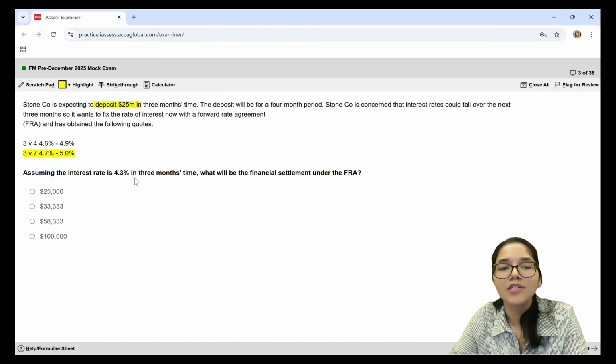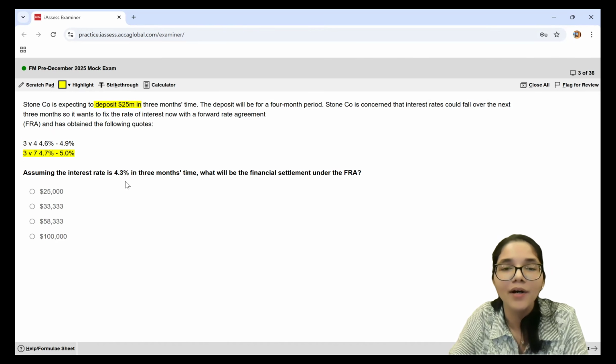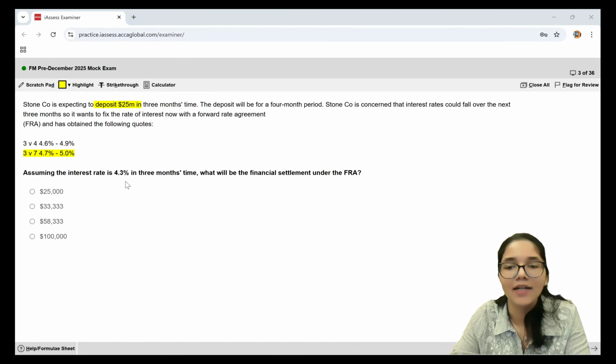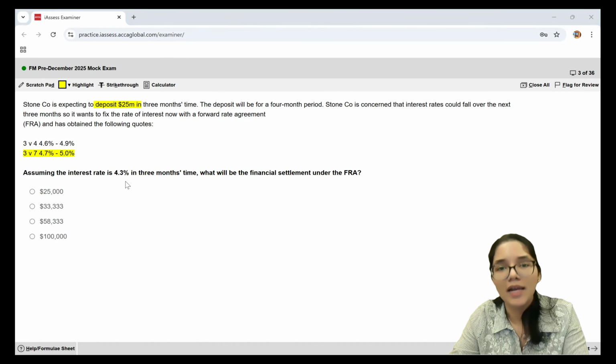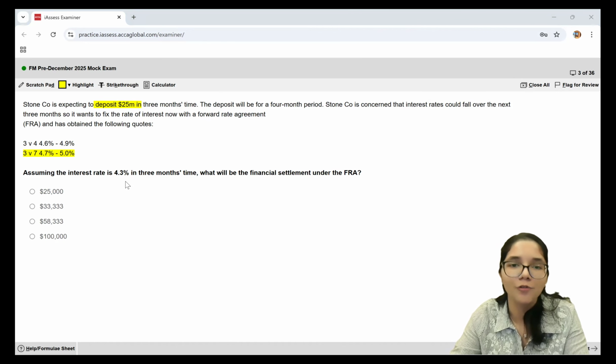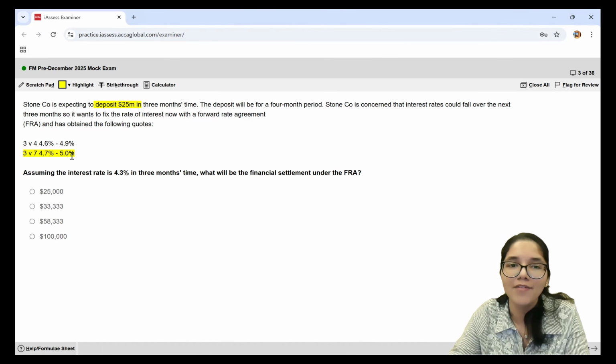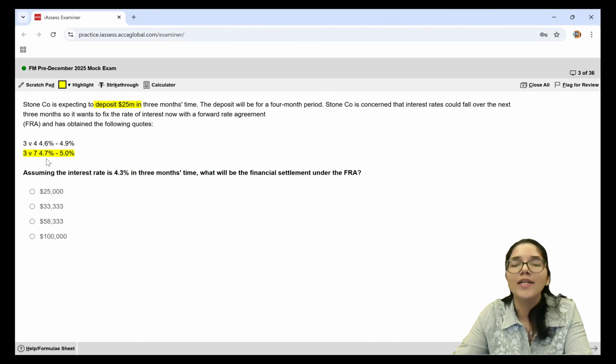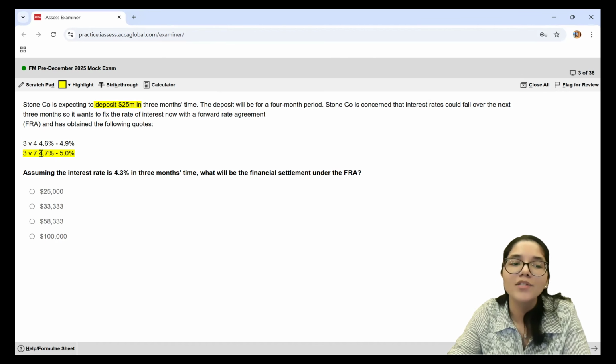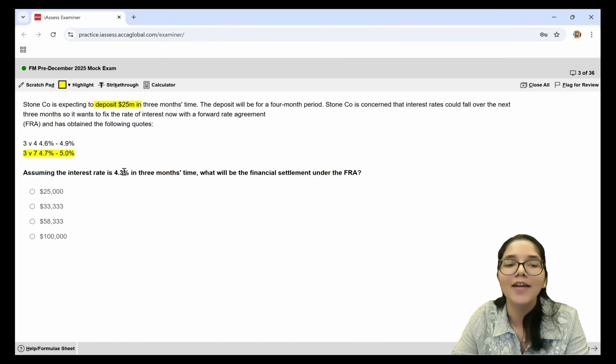Now, assuming that the interest rate is 4.3% in 3 months' time, I am supposed to tell what will be the financial settlement under the FRA. So what happens is you've locked these rates. Now, these are 2 rates given to you. If you are a company depositing in the bank, the bank has offered you these 2 rates. Always remember that the dealer, the bank, always takes the advantage. So if you are depositing, they will give you lesser interest. If you are borrowing, they will ask you for more interest. So here you're on the deposit side, the bank will pay you 4.7% or 5%, always the lesser value, that is 4.7%.